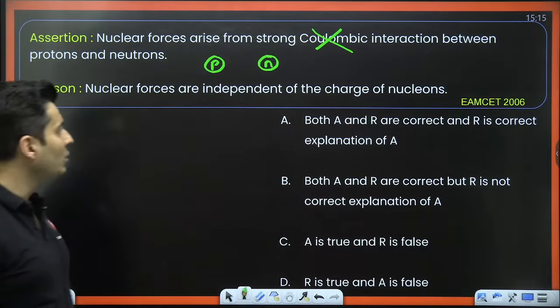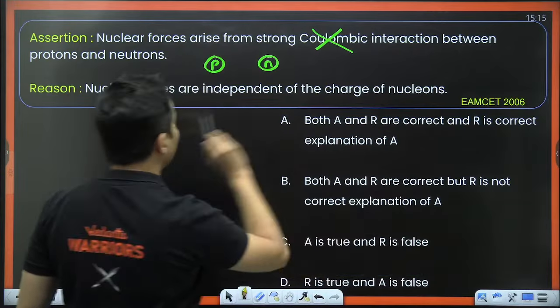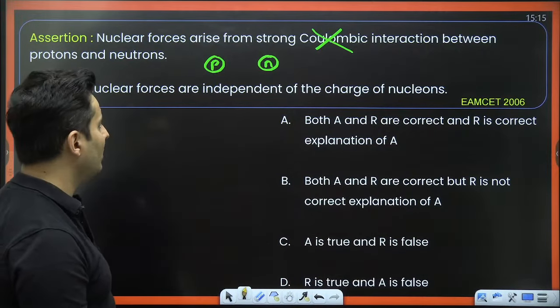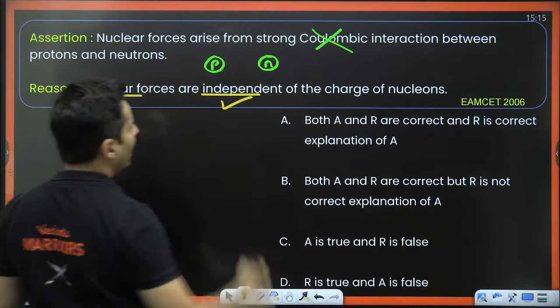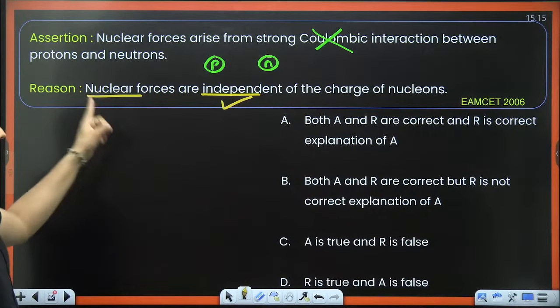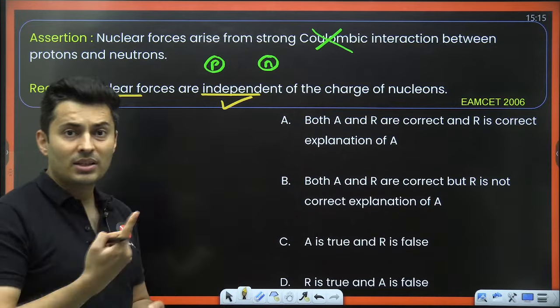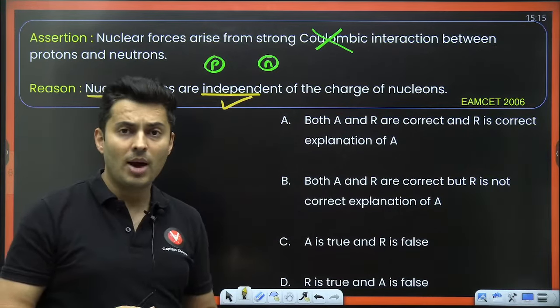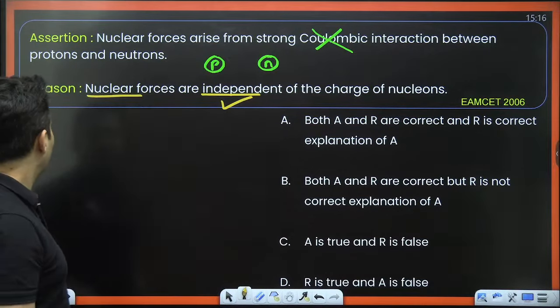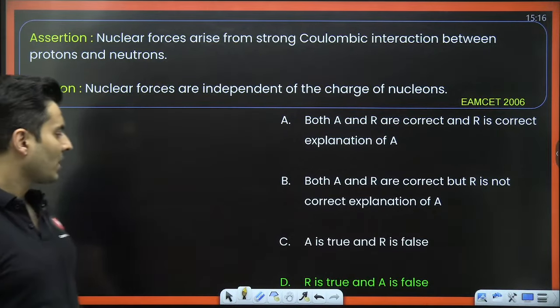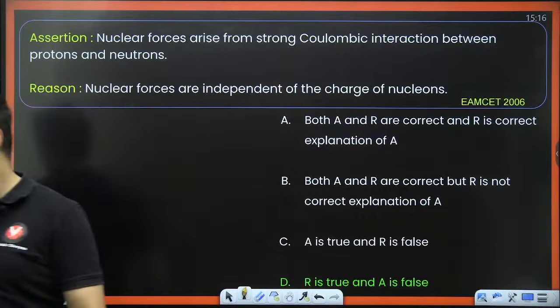What about the reason? Nuclear forces are independent of the charge of the nucleons. That is definitely correct. It depends on the spin. It does not depend on the mass. It does not depend on the charge for sure. So the reason is correct, the assertion is wrong.